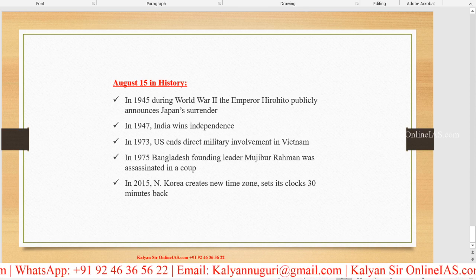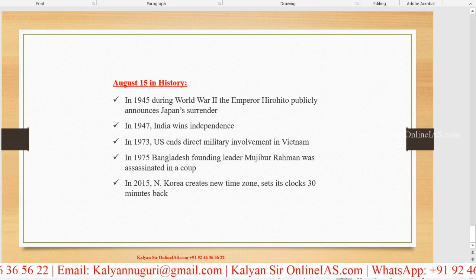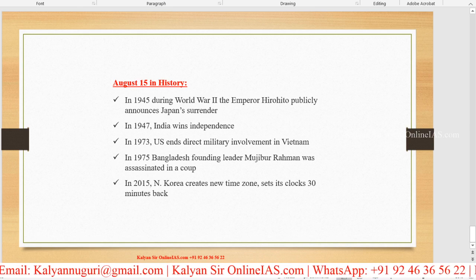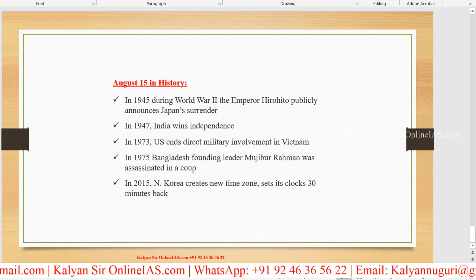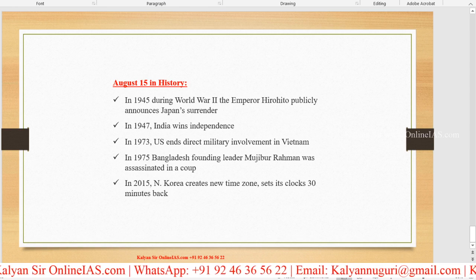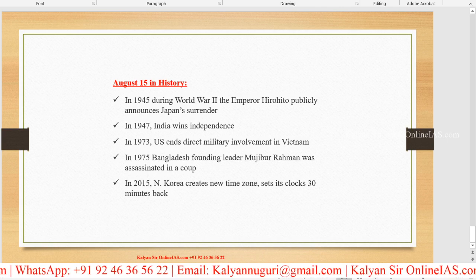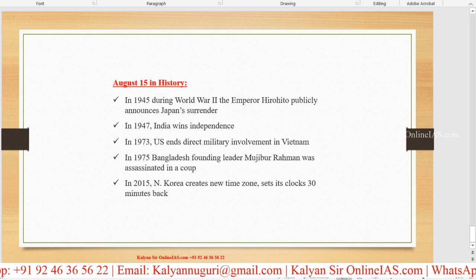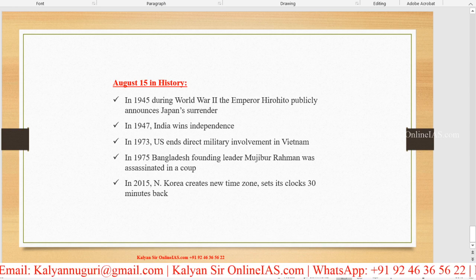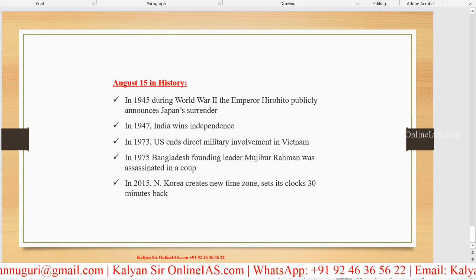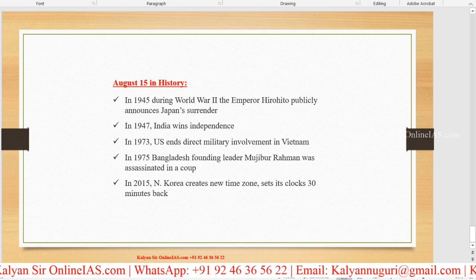East Pakistan fought against West Pakistan with the support of India, and it got independence in the year 1971. After that, it was renamed Bangladesh. All the credit goes to Mujibur Rahman, and he was considered the founding father, the founding leader of Bangladesh. But unfortunately, he was assassinated in a coup on August 15th,